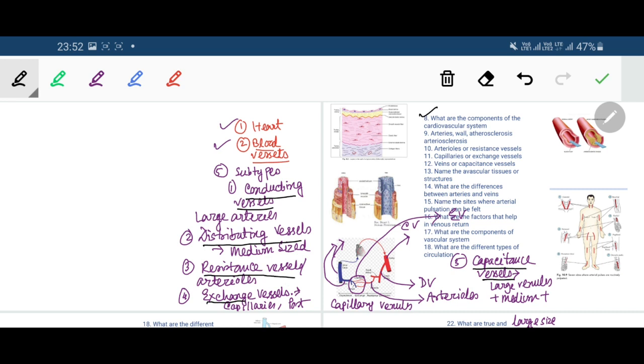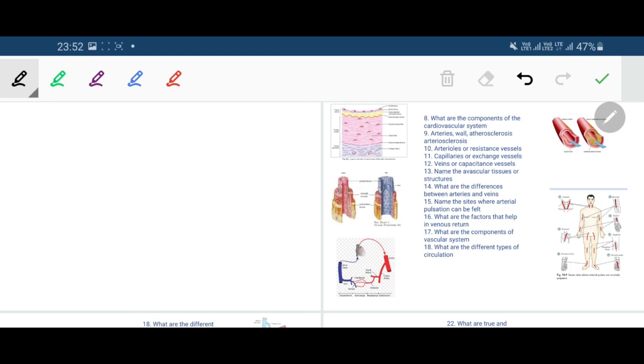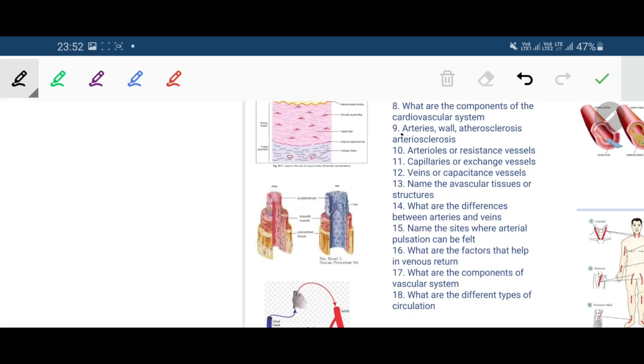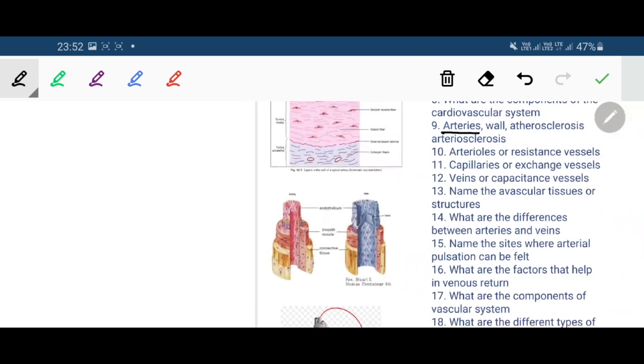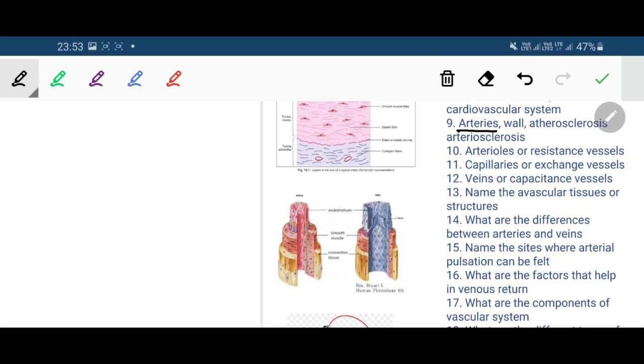Okay. Next, we will discuss the arteries. What are their structures, what are the definition and important features. Now coming to the arteries, first of all we have to define the arteries. What is the definition of an artery?